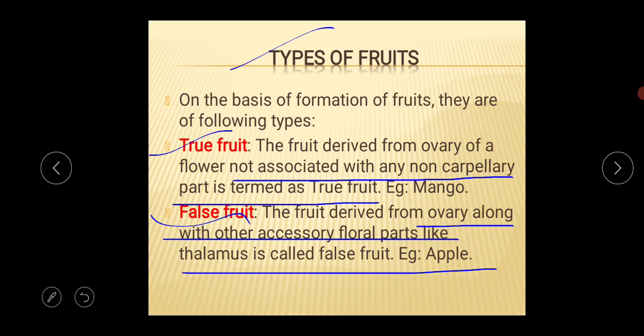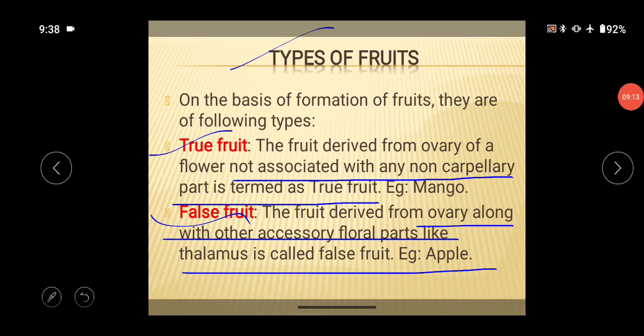I am again repeating myself. What is the basic definition of the true fruit? These kinds of fruit are derived from the ovary of a flower which is not associated with any non-carpellary part, that's called the true fruit. Example is the mango.